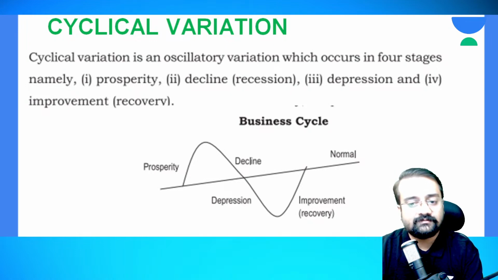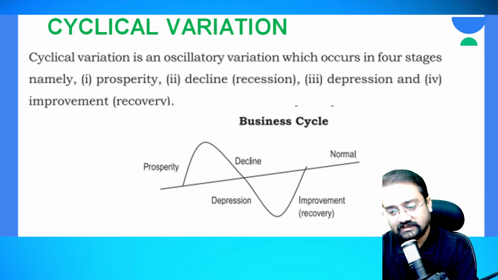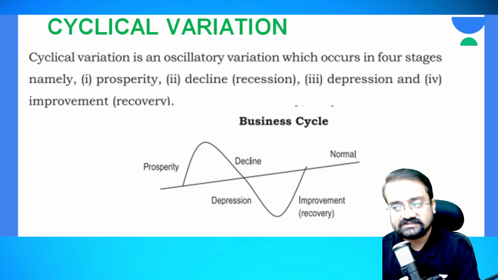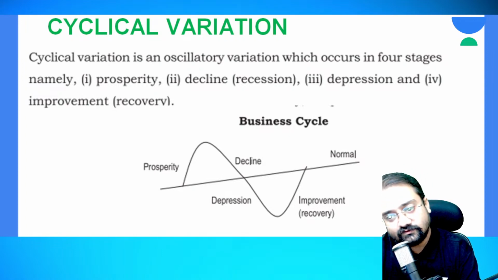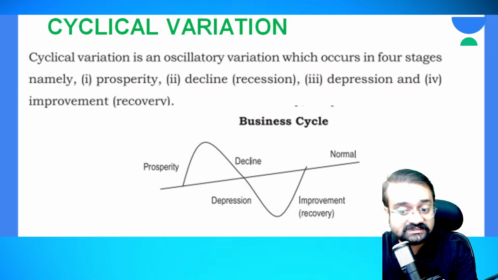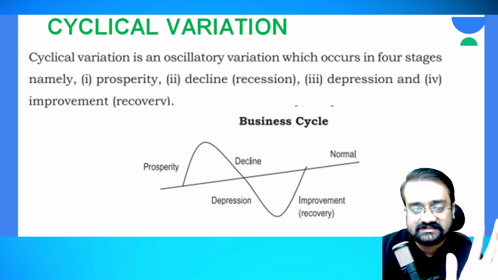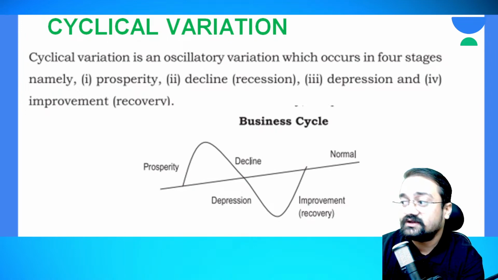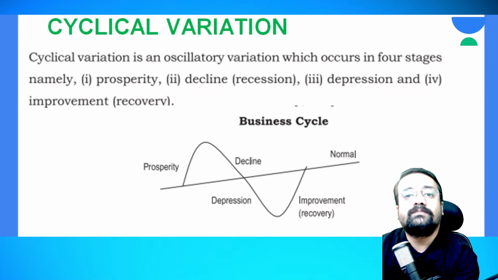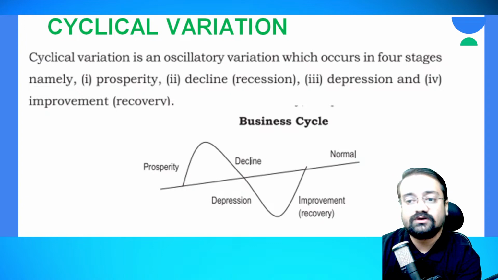So decline means the numbers start falling, the income or sales start falling. So that is known as decline. The main important difference between decline and depression is that in a decline you are earning income but at a lower rate.